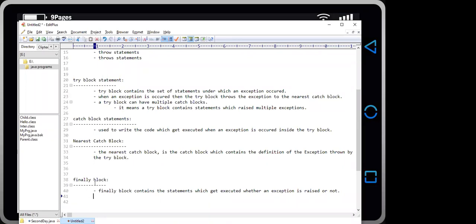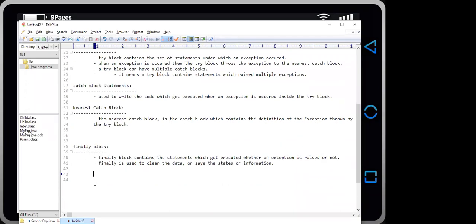Why do we use finally? Finally is used to clear the data or save the states or information.